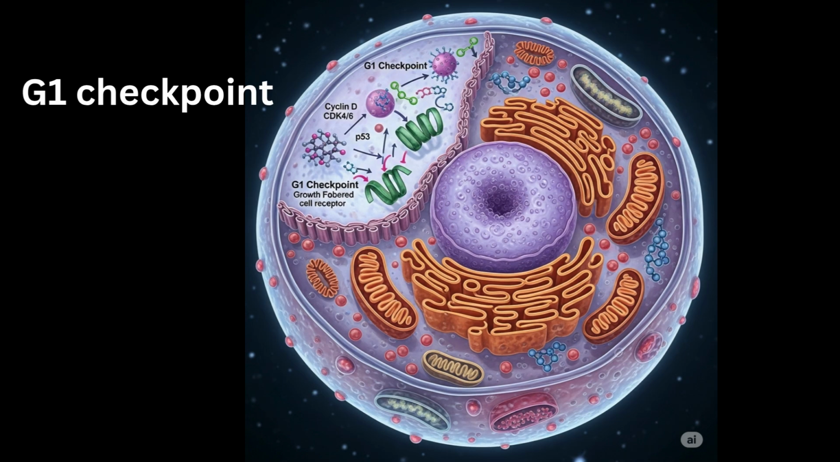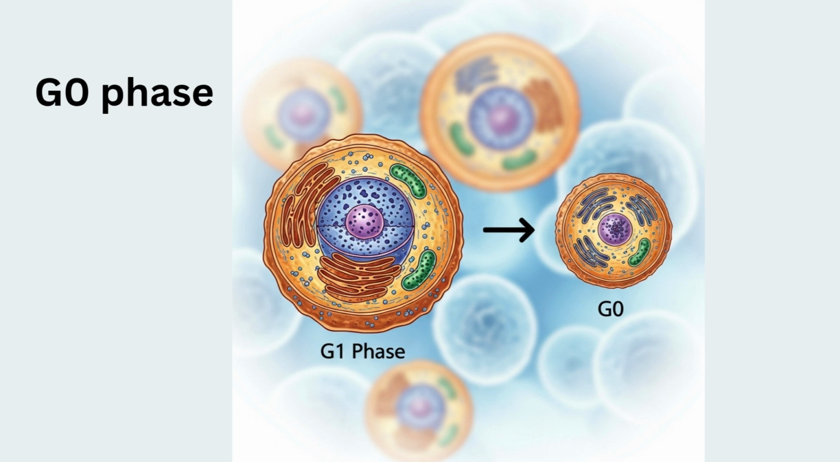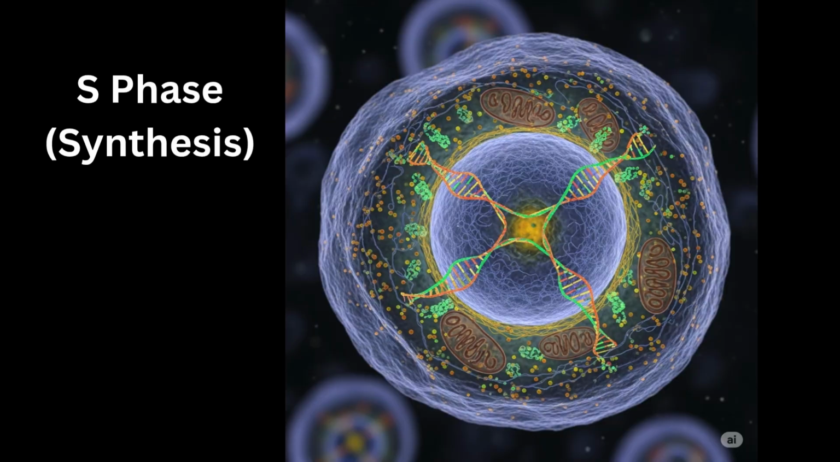the S phase. A critical control point, the G1 checkpoint, determines whether the cell is ready to proceed with the cell cycle and divide. If the conditions are not favorable, for example due to DNA damage or a lack of nutrients, the cell may enter a resting state known as the G0 phase.